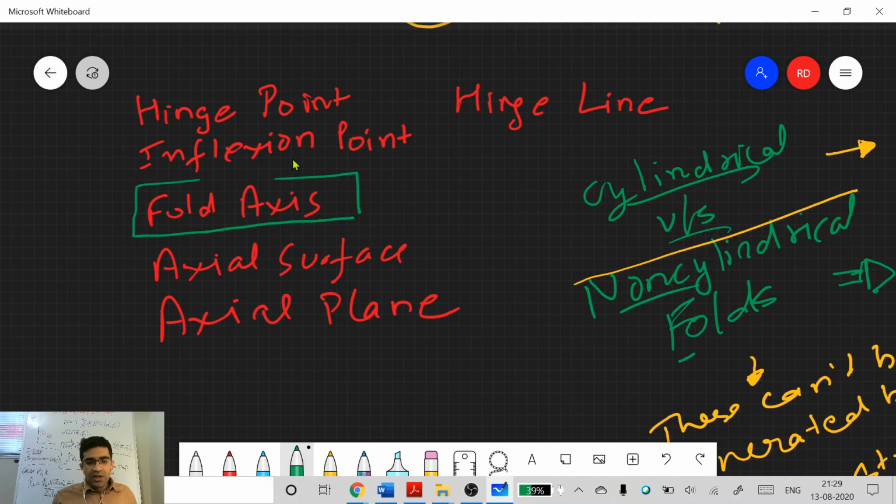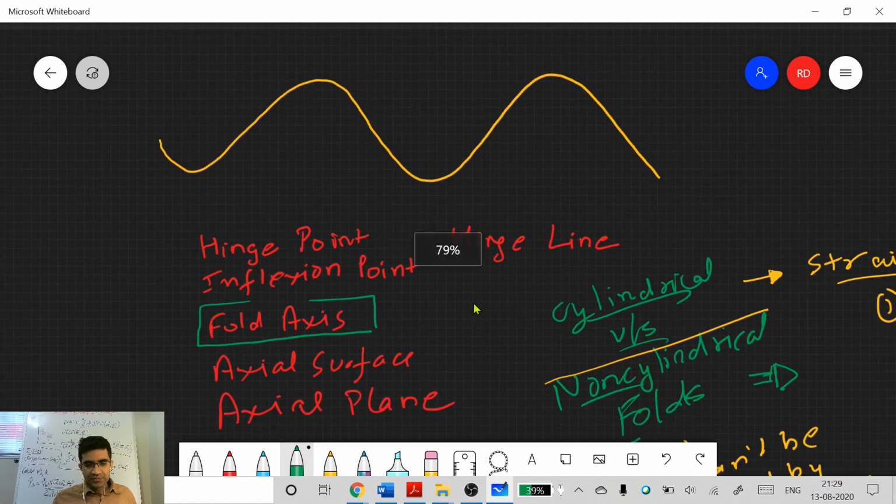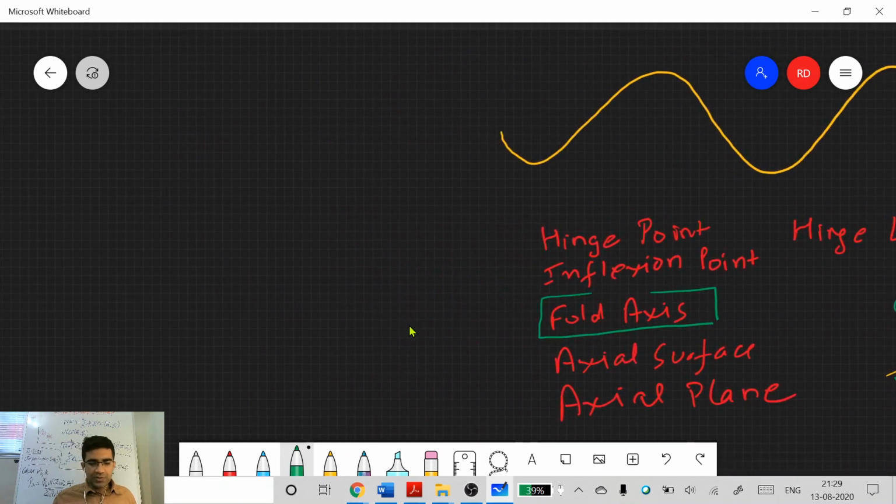Okay, what is a hinge point? Everyone knows what is a hinge point. Before defining hinge point, we have to define curvature. What is curvature? I'll give you an overall, qualitative idea. We will not go into the proper mathematical definition, but what is curvature?